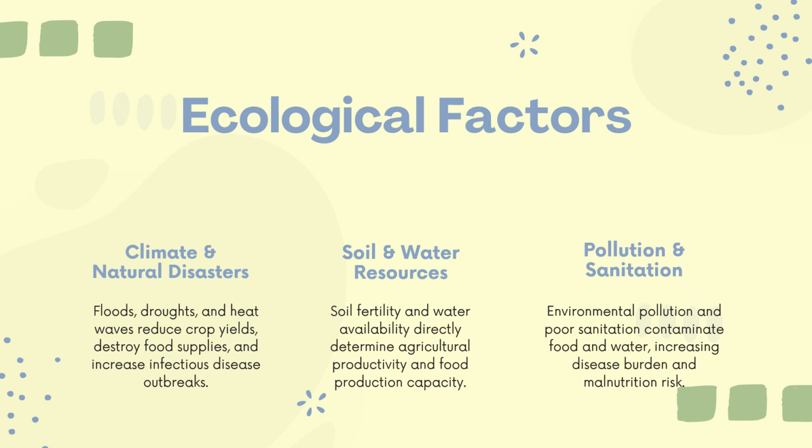Next factor is pollution and sanitation. Environmental pollution and poor sanitation contaminate food and water, which increases disease burden and malnutrition risk. The burden of diseases may affect food intake and lead to malnutrition.